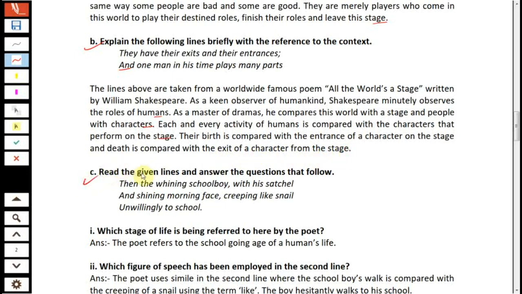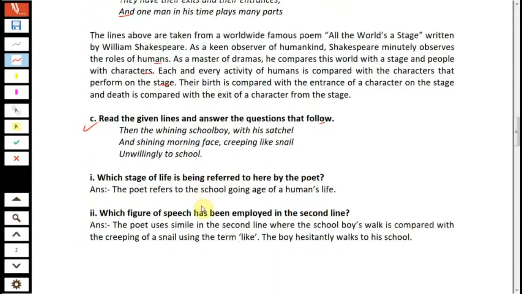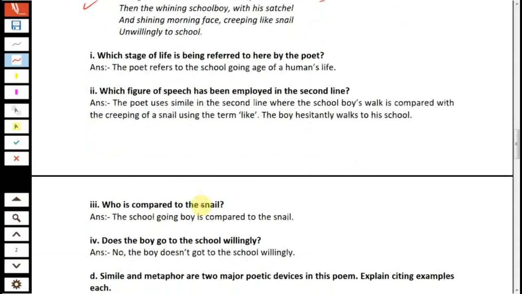Question number C. Read the given lines and answer the questions that follow. Then the whining schoolboy with his satchel and shining morning face, creeping like a snail, unwillingly to school. The questions are: which stage of life is being referred to here by the poet? The answer is: the poet refers to the school-going age of a human life here.